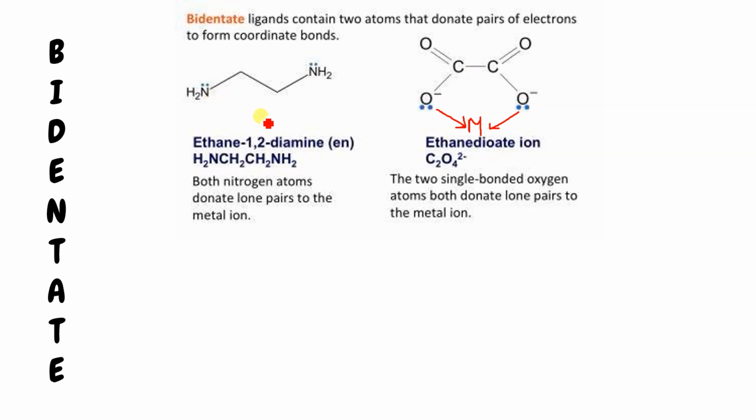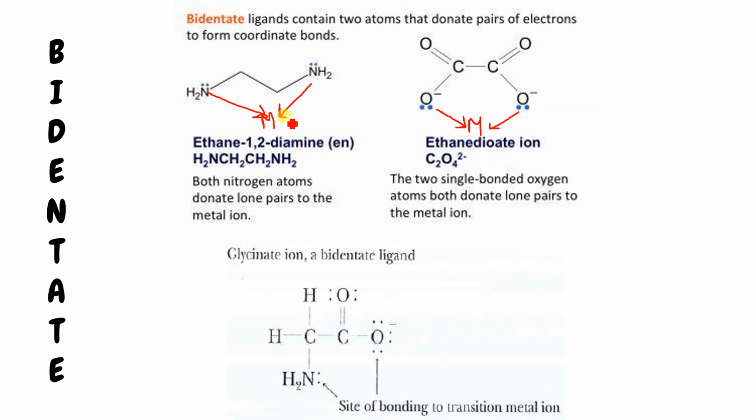Here also we can say that the metal is there. So this will donate like this, and this will donate like this. So again, a ring-like structure we got. Yes. So this is also a chelating ligand. And now glycinato. Glycinato is also bidentate, which is having only two donor atoms but having only minus 1 charge. So here the glycinato formula is like this. The metal can be attached here. Metal will be there, and this oxygen can be coordinated with the metal, and here also it is a coordinate bond, isn't it? So this is also forming a ring. So this is the formula you have to learn.